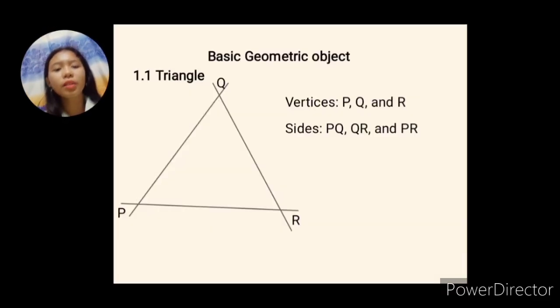Our next lesson, we are going to discuss the basic geometric objects. So, there are three geometric objects. First, let's start with the triangle. Let's say we have three lines and three points, P, Q, and R. Then, if the three points are joined in pairs by the three lines, then they form a triangle. So, in this triangle, we have three vertices. These are P, Q, and R. And the sides are PQ, QR, and PR.